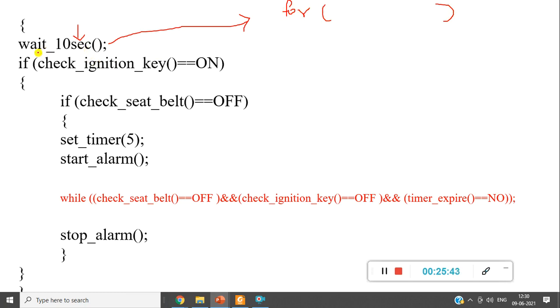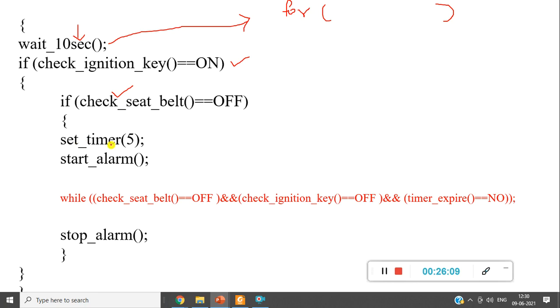After this, I need to check whether the ignition key is on. If this is true, I need to set the alarm if and only if he has not fastened the seat belt, that is, if it is equal to off.